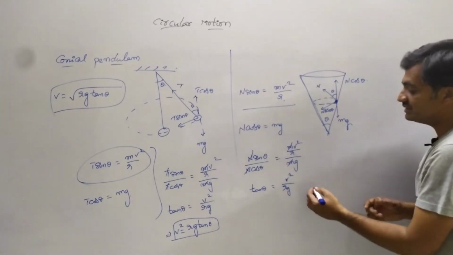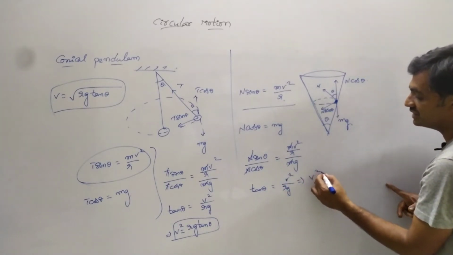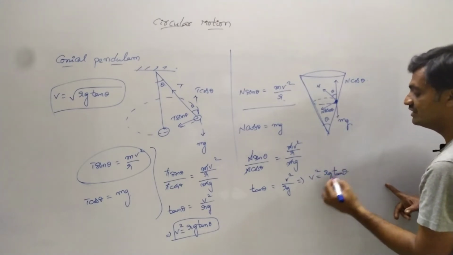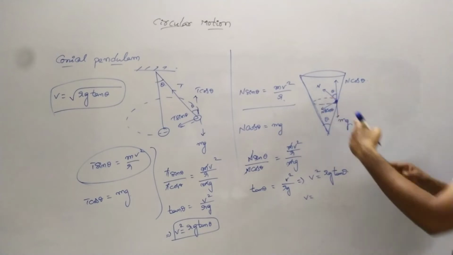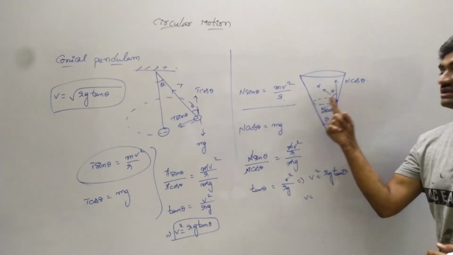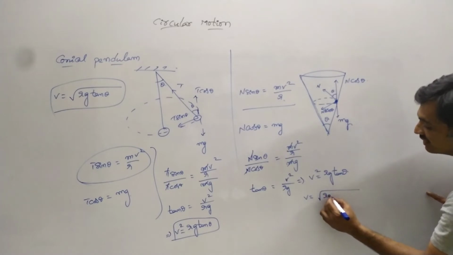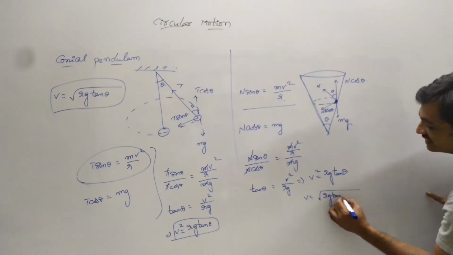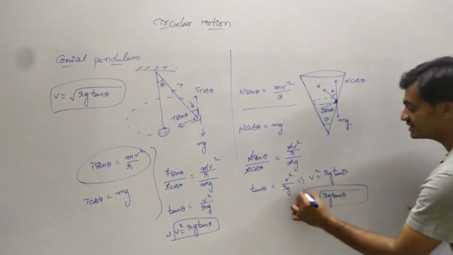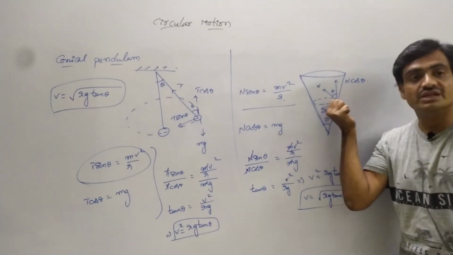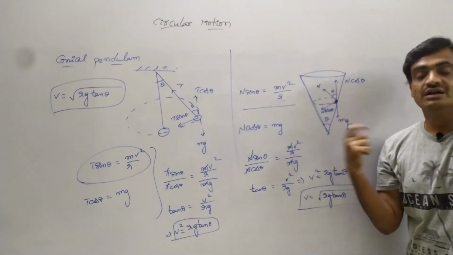Cross multiplying, we get v square equals rg tan theta. From this, the velocity of the glass ball revolving in a cone is given as v equals under root of rg tan theta. This represents the velocity of the glass ball revolving in a cone by an angle of theta.